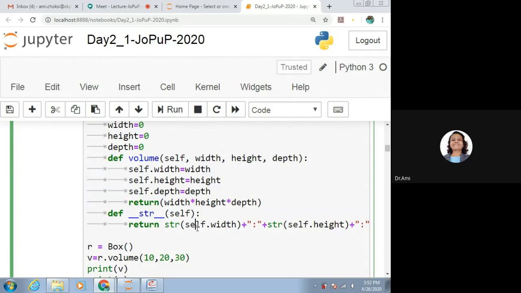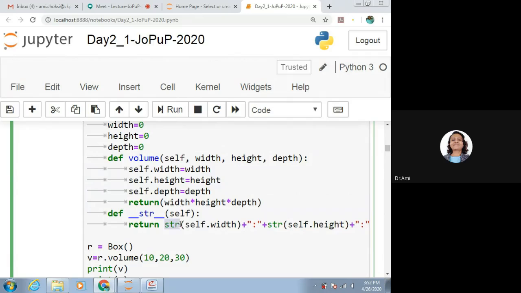So str of self.width plus colon plus str of height, that is self.height. Why are we doing this str? It is because self.width, self.height, self.depth are integer values, and what we want is a string.